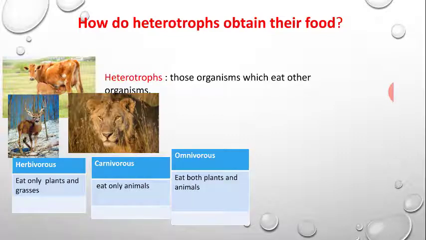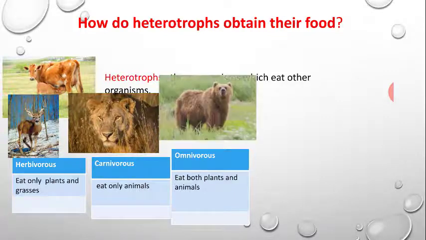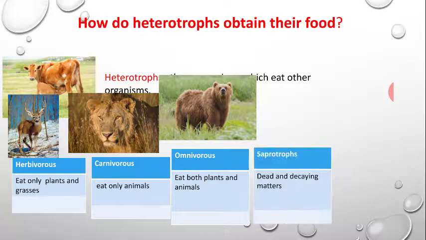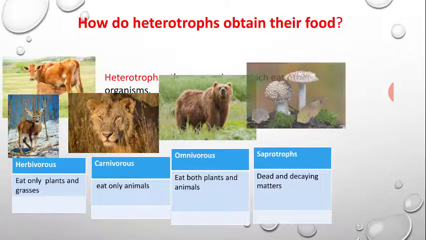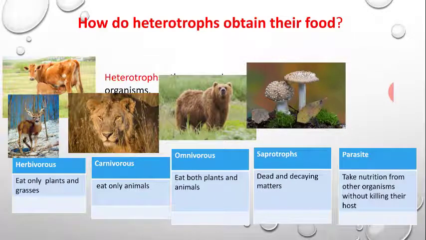Now, there are organisms which can eat both plants and animals. These organisms are called omnivorous. Example: bear. It eats fish and sometimes grasses. Saprotrophs eat dead and decaying matter. They are called saprotrophs. Example: fungus.